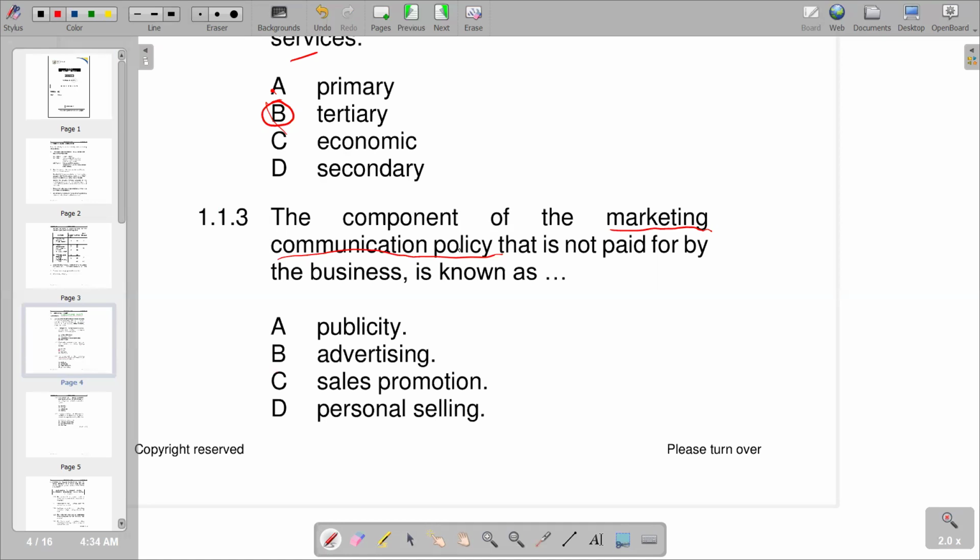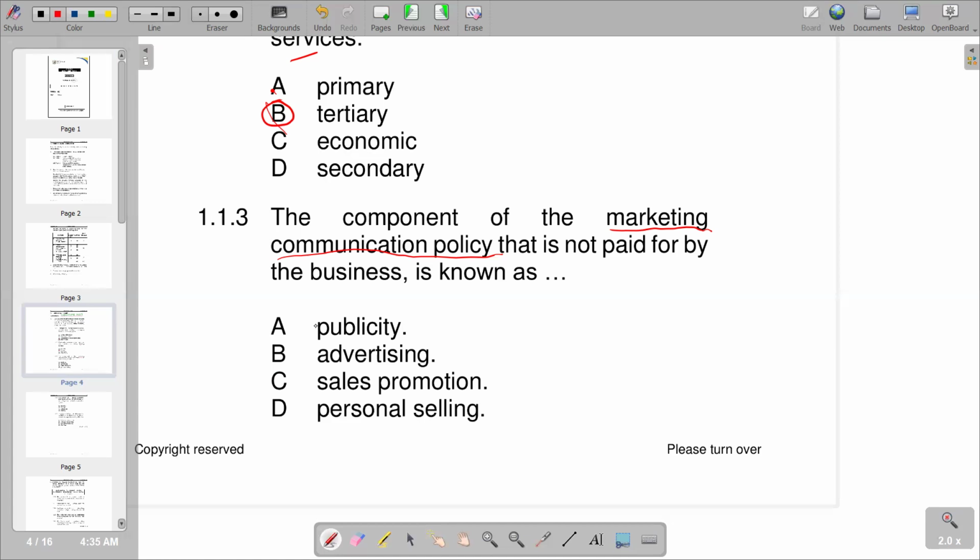So the question is now saying that the component of the marketing communication policy that is not paid for by the business is known as: A, publicity, B, advertising, C, sales promotion, and D, personal selling. So you see that all of them, B, C, and D, are paid for. The only one that is not paid for is publicity. So remember, publicity is basically a way to gain public awareness for a product or service or even a company through media and other communication channels. So in that way, there's nothing that is paid for. It is unpaid, meaning it's not paid for, and happens when something about a business is considered newsworthy.